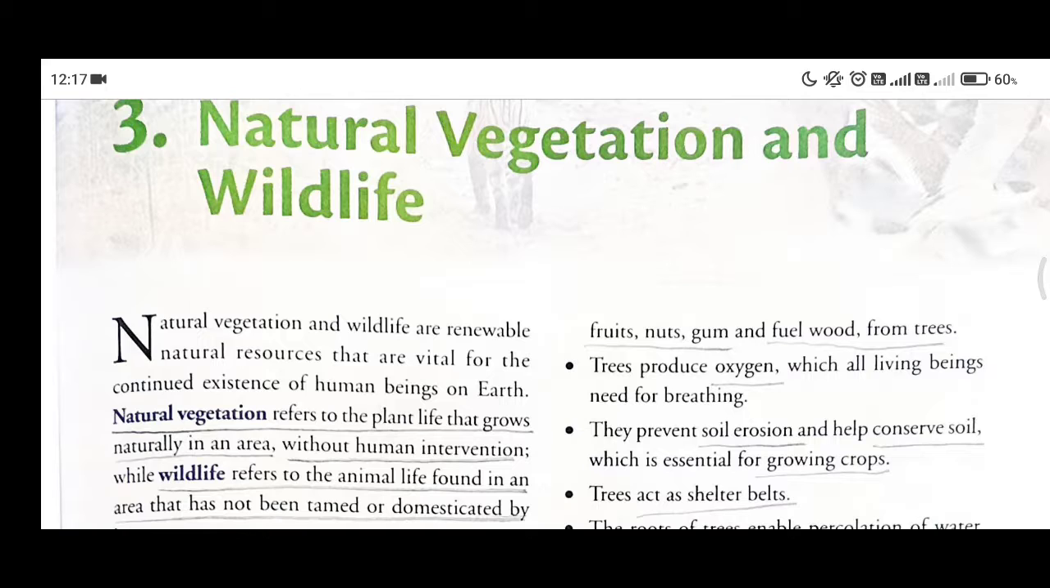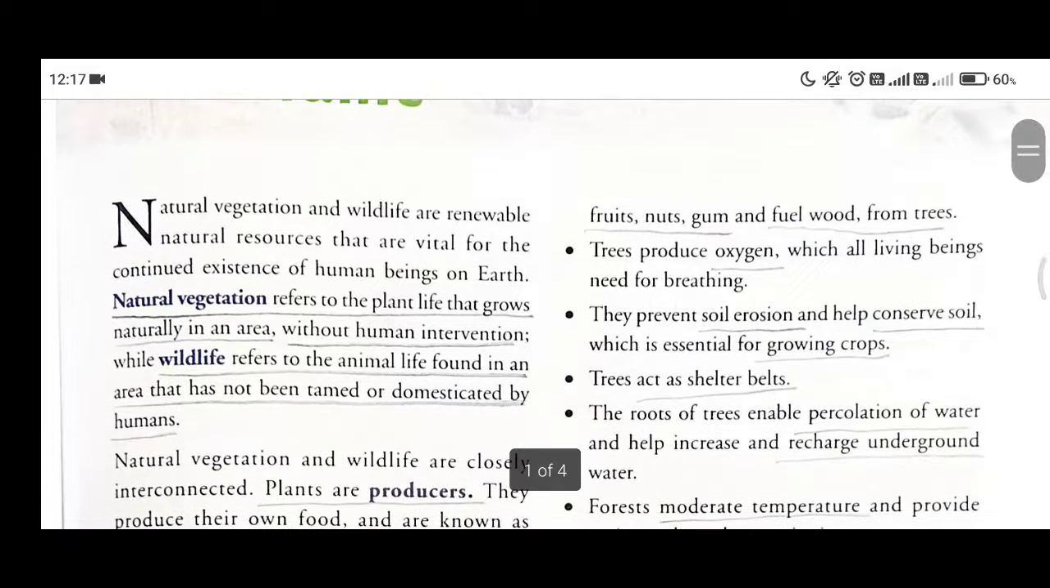And what is the meaning of wildlife? Wildlife, as the name suggests, is the life that is in the wild. So, it generally refers to those animal life that are found in an area that has not been tamed or domesticated by humans. So, the same example, those animals that live in forests are known as wildlife.